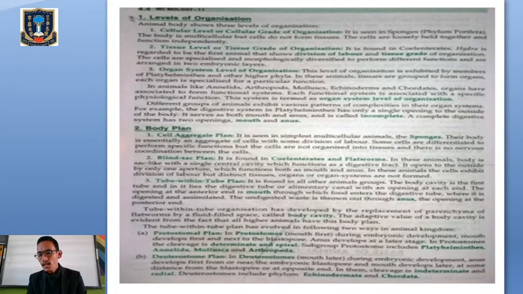Similarly, in levels of organization also we have 3 levels: cellular level, tissue level, and organ system level. Cellular level means that each and every body function is mainly done by single cells, and it is mainly seen in sponges, the phylum Porifera.